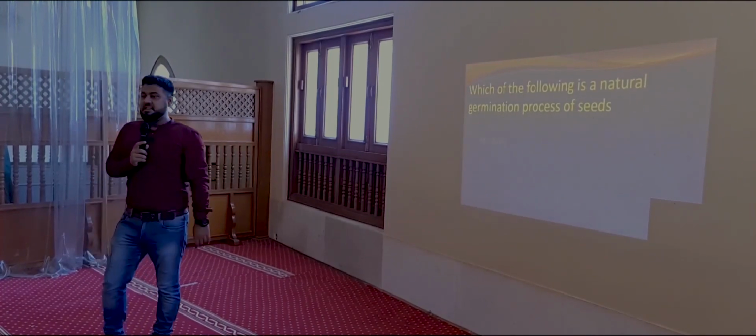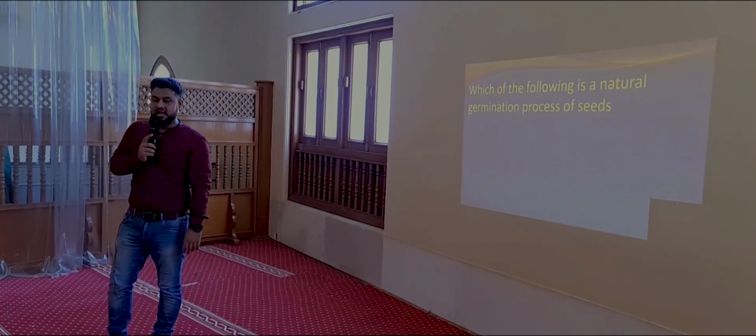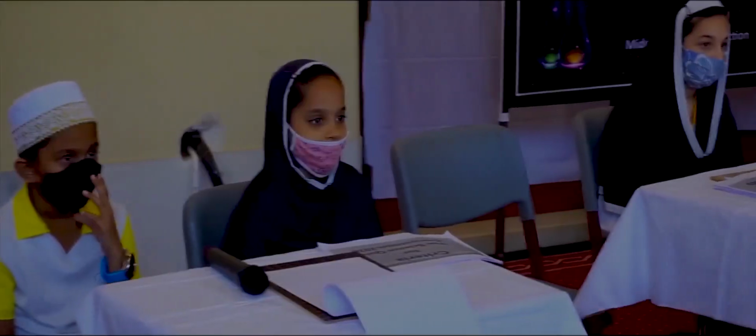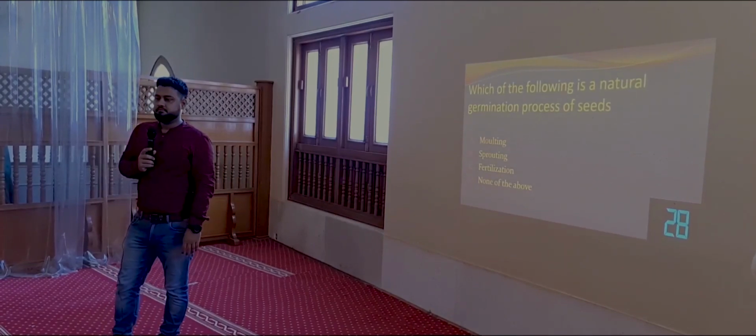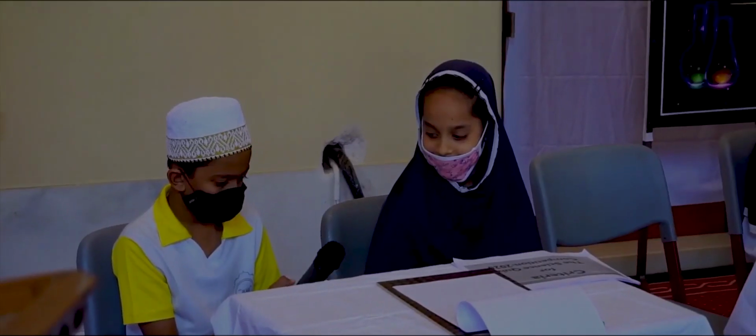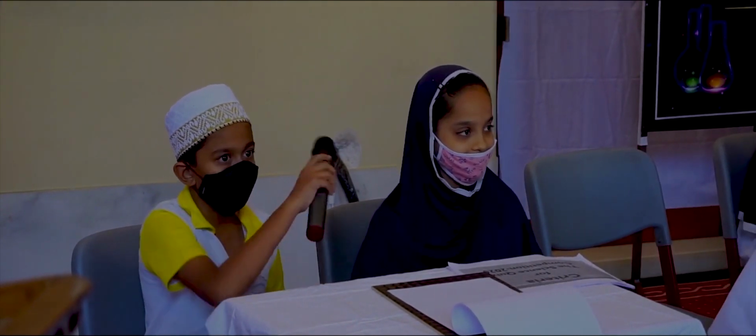Now final answer. Let's start with the class 5th. Question number 1. Which of the following is a natural germination process of seeds? Okay, so here are your options. A, molting. B, sprouting. C, fertilization. D, none of them. Fertilization. Are you sure? Yes. Let's see if it is correct or not. No, it is not the correct answer. The correct answer is sprouting, okay?